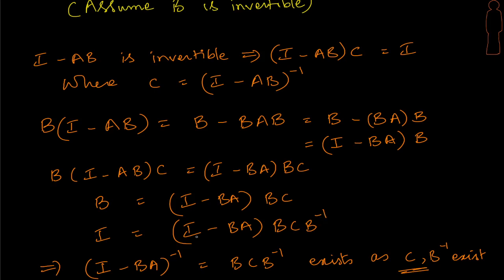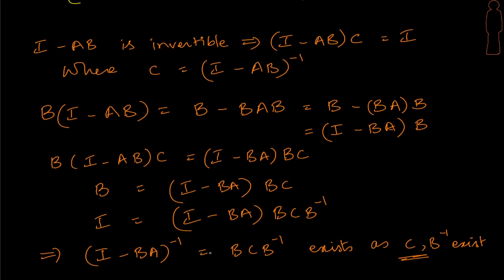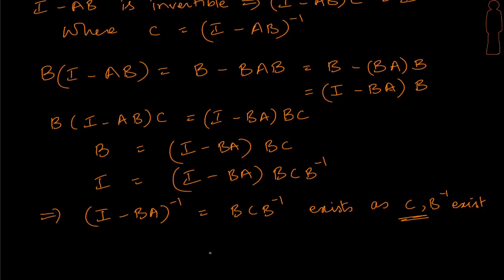And what do I have? I minus BA times another matrix, whatever that be, is giving me the identity. And therefore, I know that the inverse of this exists, and it happens to be B C B inverse. And we are given that B inverse exists, therefore this matrix does exist, and therefore I minus BA does have an inverse. Right? So that brings us to the end of this problem solving session.